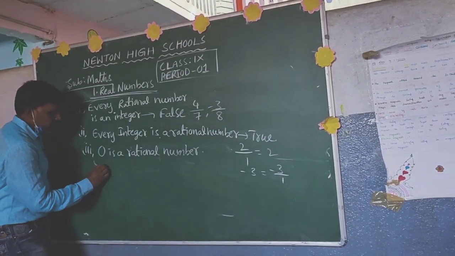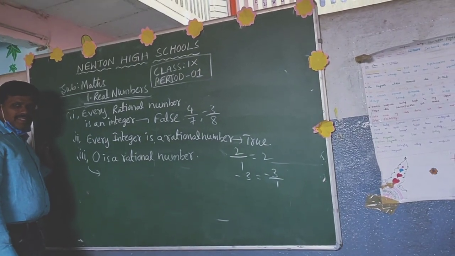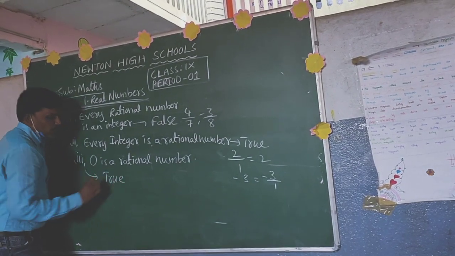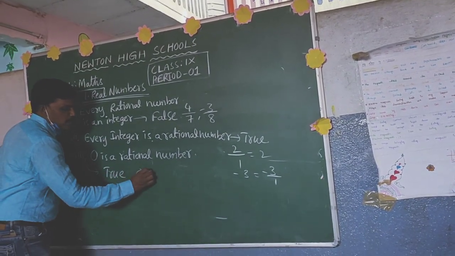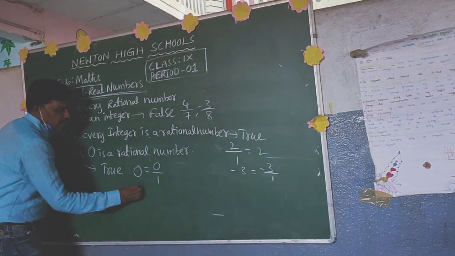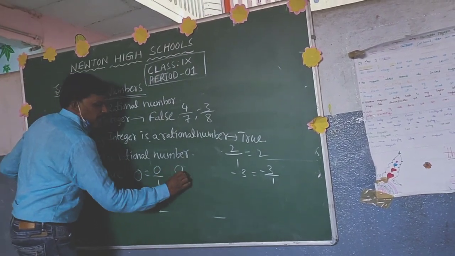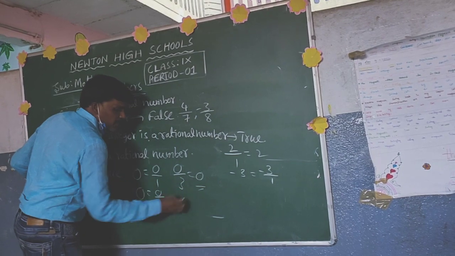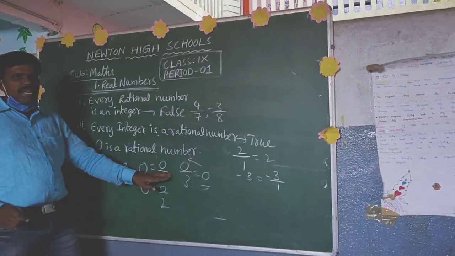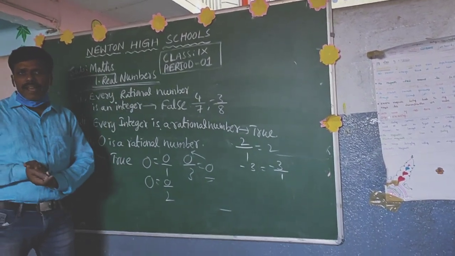Then coming to the next one, 0 is a rational number. Is it right? Yes, absolutely correct. True. Why? Because 0 is also possible to write in the form of p by q. 0 by 1, again 0. 0 by 2, again 0. 0 by 3, again what will we get here? 0. But 0 is possible to write in the form of p by q. So because of that reason, we can say that 0 is a rational number. Okay, children?